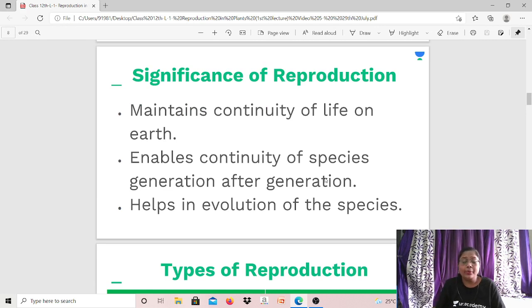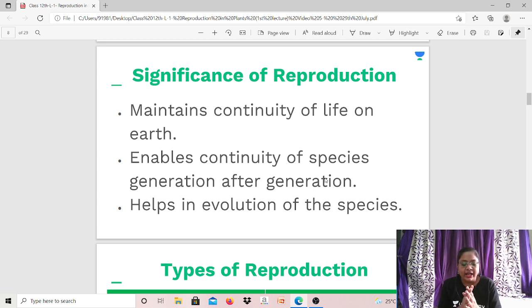अच्छा चलो, तो अभी ये तो समझ में आ गया कि what is reproduction and some examples of it. But what is the significance of this process, reproduction? I mean, what is the importance of this process? Is it really important? What will happen if reproduction does not take place, or if the organisms on the earth stop reproducing? What do you think will happen?